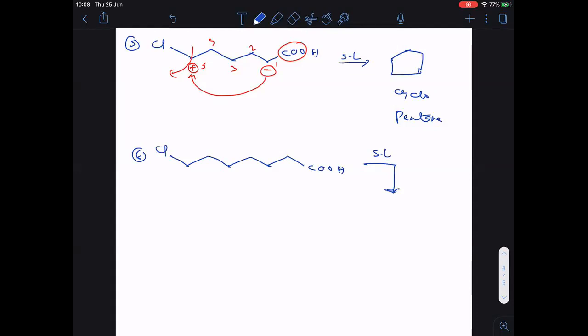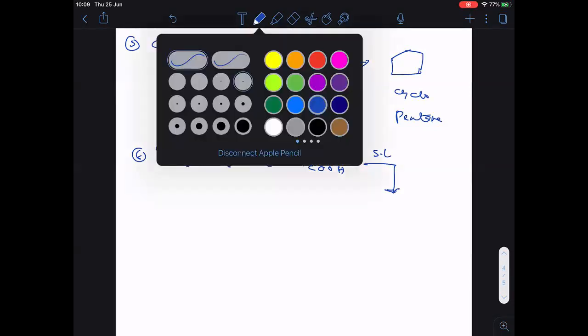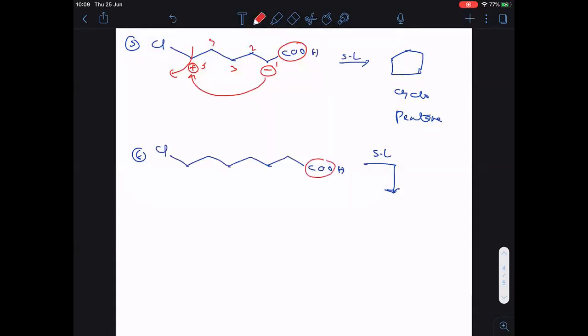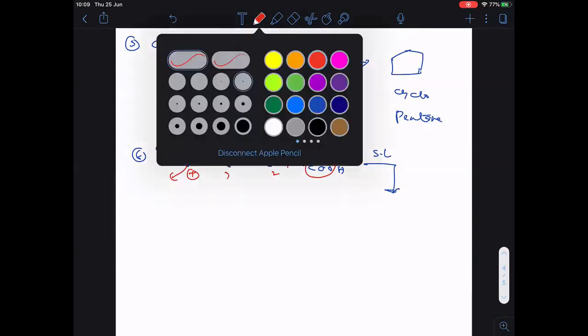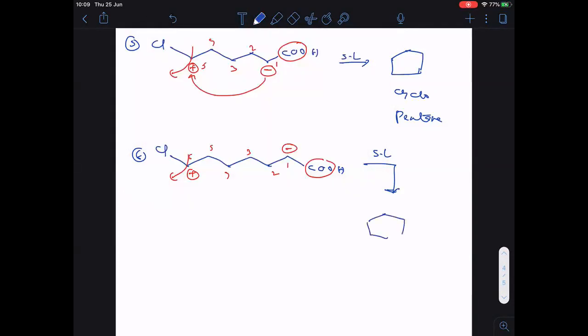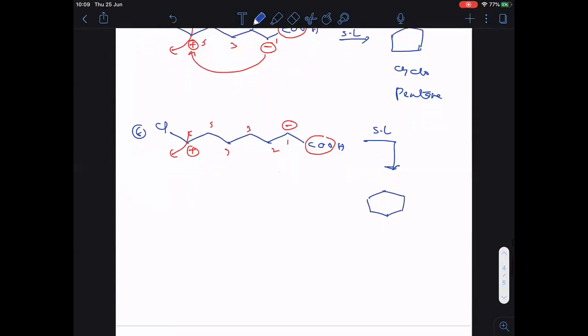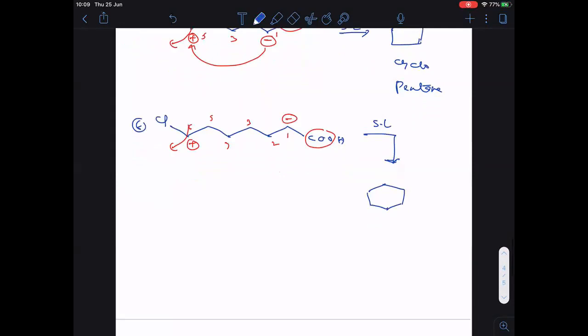Again, same as the previous case, CO2 escapes out. This will get the negative charge. Chlorine will depart, and this will get the positive charge. So how many member ring? 1, 2, 3, 4, 5, this is the sixth one. Clear? So this is the product formed. What is the name of this? Cyclohexane.